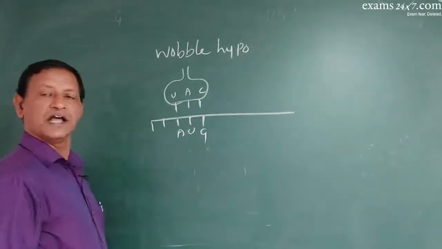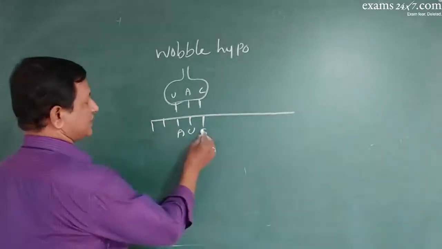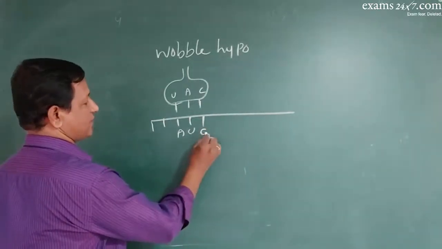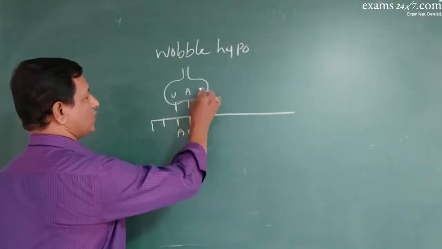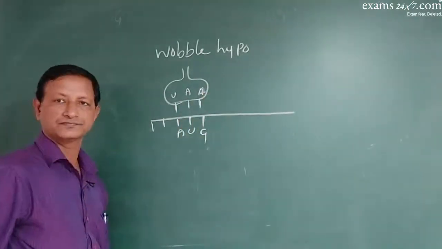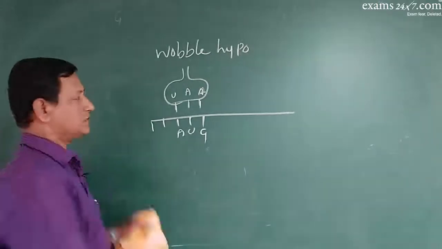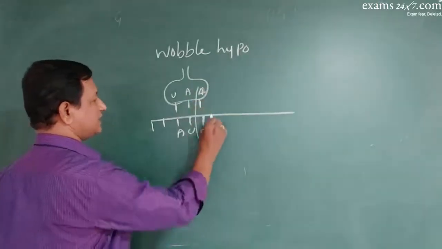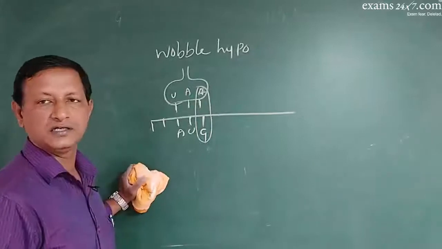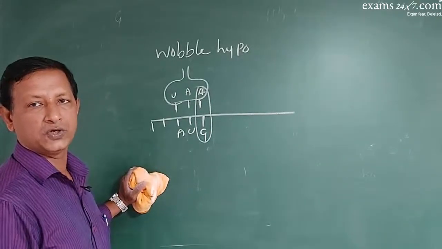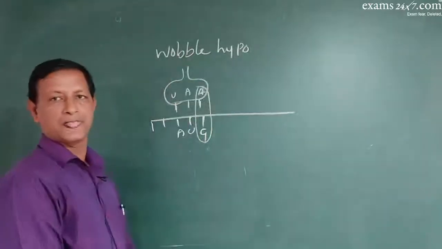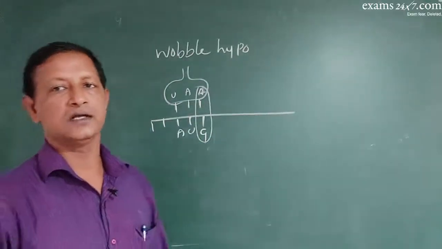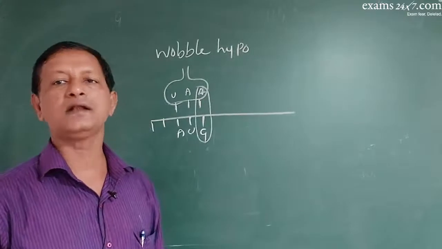Sometimes that may not happen. The third base of the codon may be attached by some other anticodon. So there is an adjustment between the third member of the codon and anticodon. That adjustment is called the Wobble hypothesis. It corresponds to only the third base of the codon and anticodon.